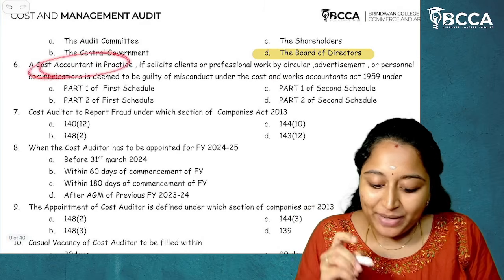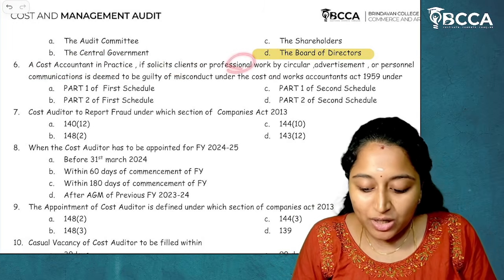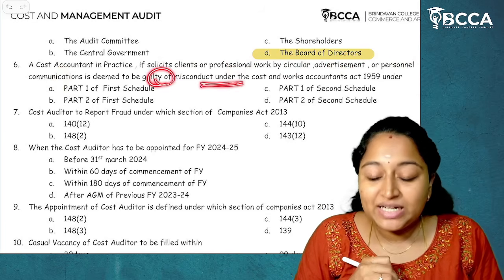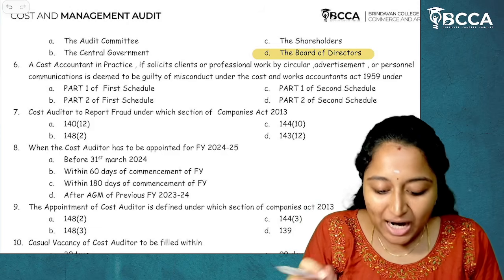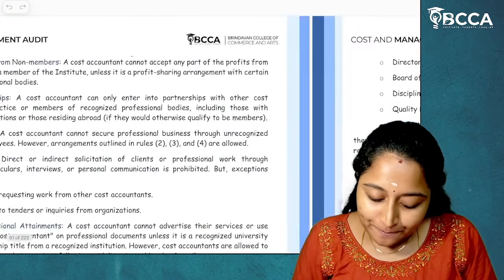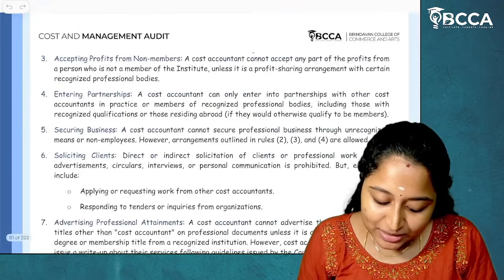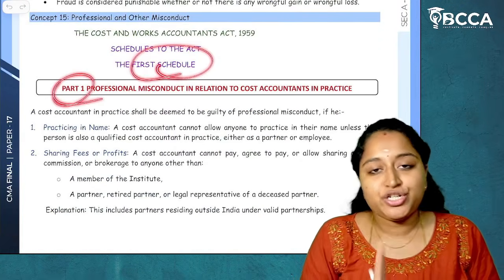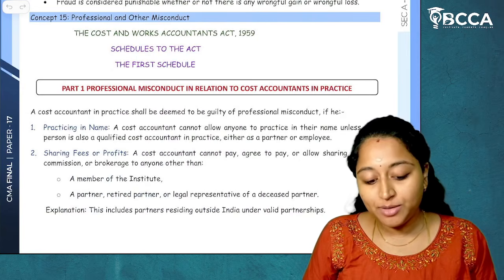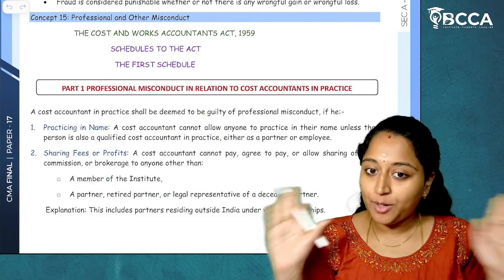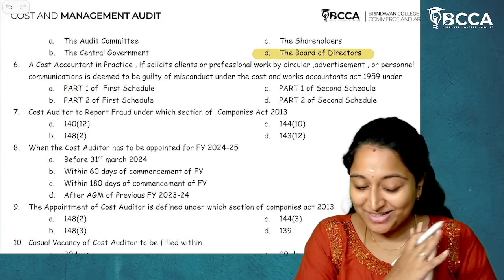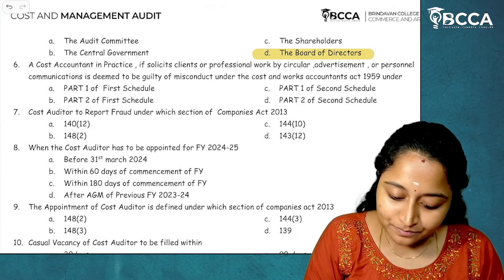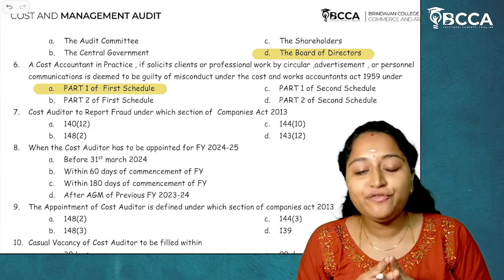Then a cost accountant in practice, if he solicits clients or professional work by circular, advertisement or professional communications, is deemed to be guilty of misconduct under which schedule, which part? I'll take you directly to here. If they are soliciting clients, see, soliciting clients is given under part 1 of first schedule. This is why I tell you points are important to remember. If you don't remember it, it's okay, not a problem. Don't get tensed right now. I hope it is clear. So if they are soliciting clients, it is given under part 1 of first schedule. So the answer is part 1 of first schedule.